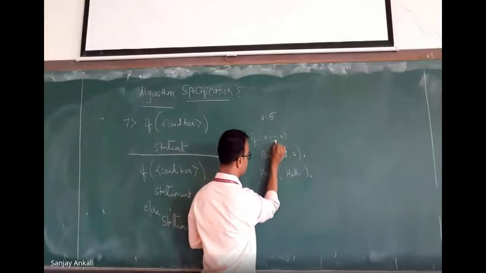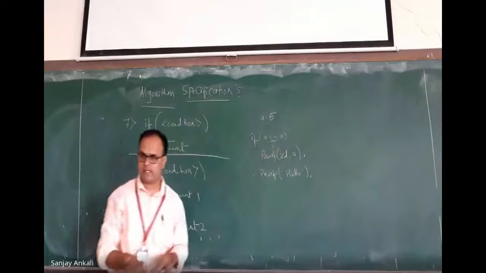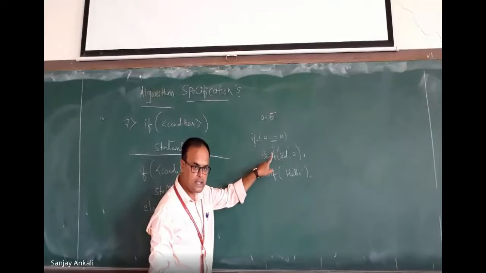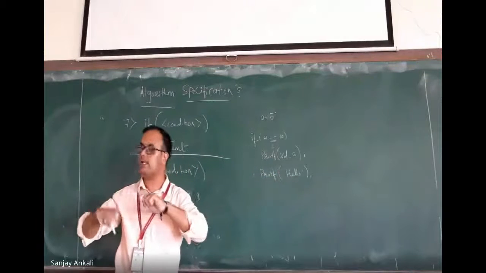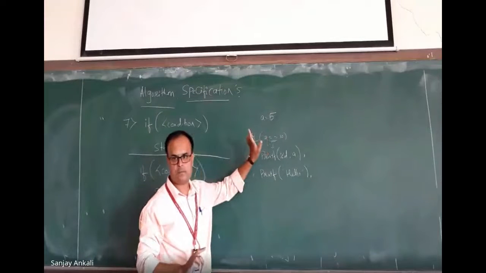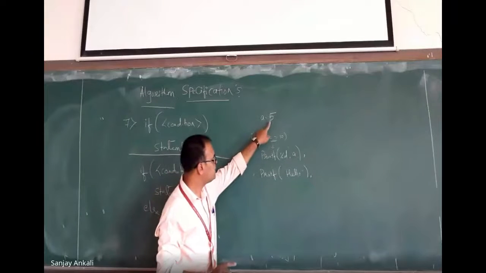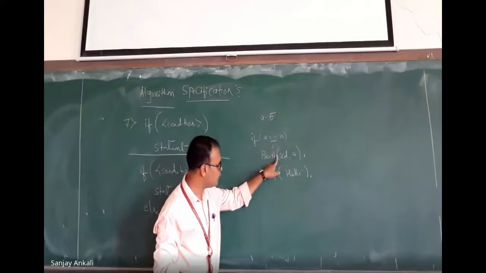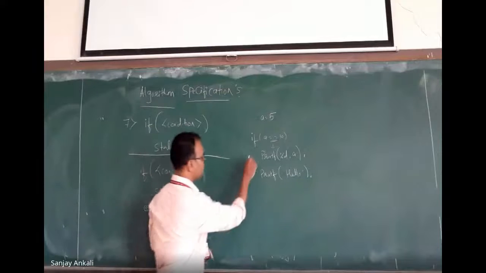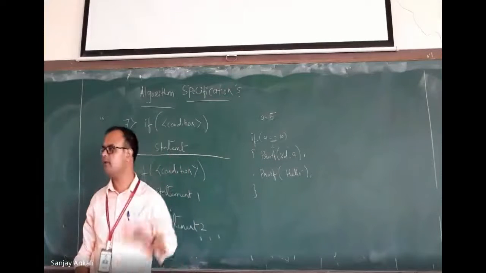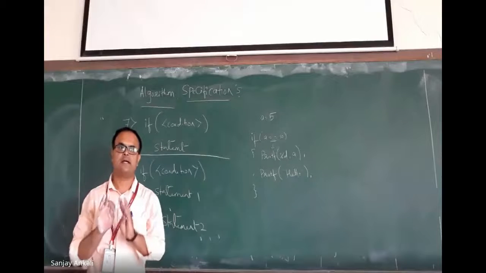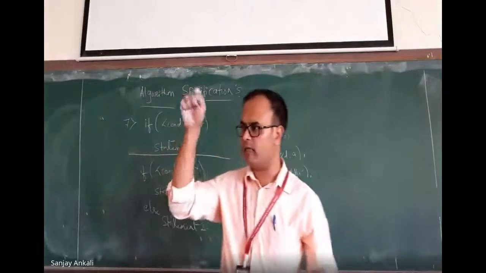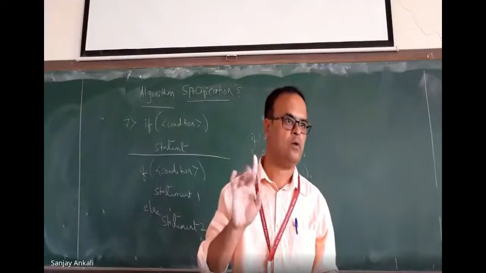Now, what is the meaning of if? If this condition is true, the immediate below statement executes, then the next statement will execute irrespective of whether the condition is true or false. Now see, A is 5, the condition is false. When the condition is false, the below statement will not execute, but the next statement will execute. If I keep something like this, what is the output in this case? We will not get any output. If means it is trying to check whether only one condition is true. A unary condition.